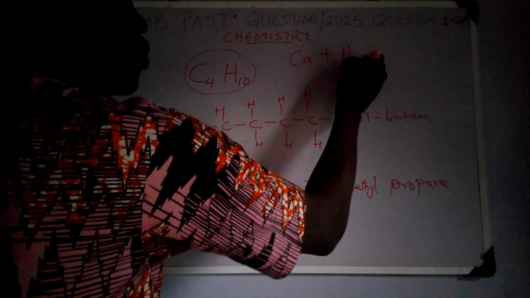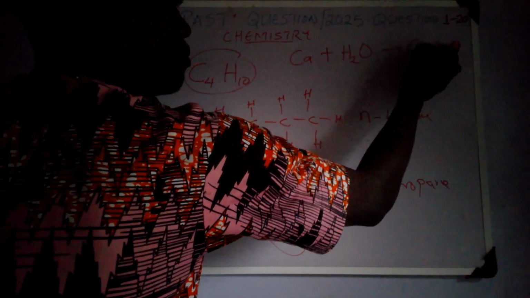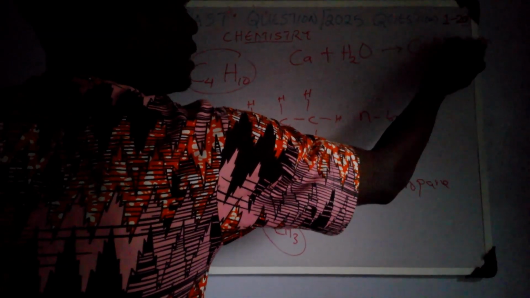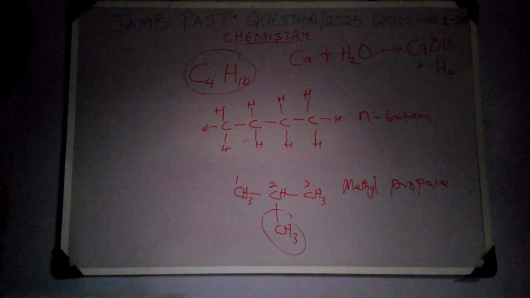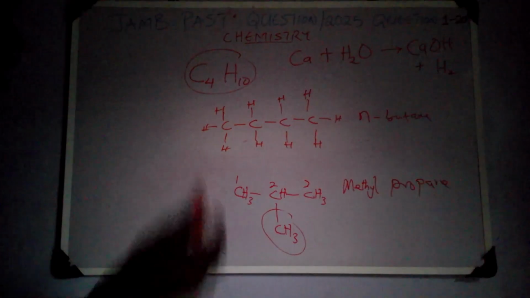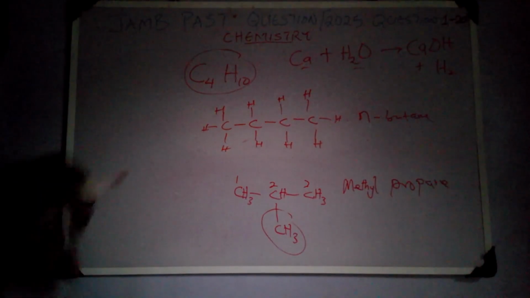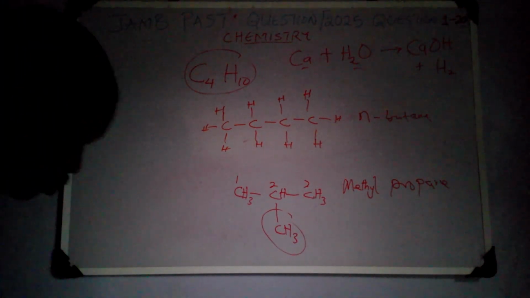When you have calcium reacting with H2O, you have calcium hydroxide plus hydrogen gas. So these are some of the methods hydrogen is prepared in the laboratory or in industry. Just get your calcium, react with water, you would have calcium hydroxide, and then hydrogen gas can be trapped and collected. Okay, so I hope this is clear too.